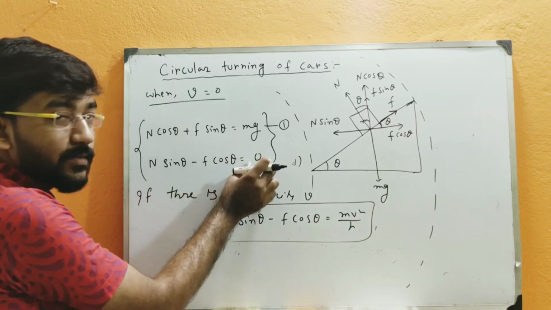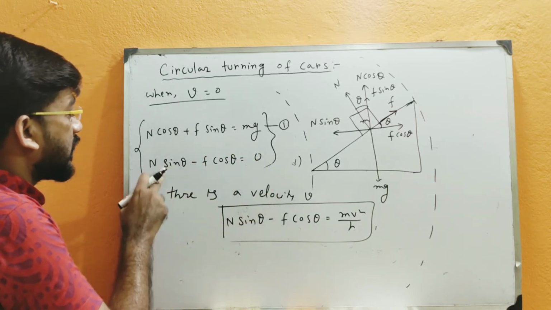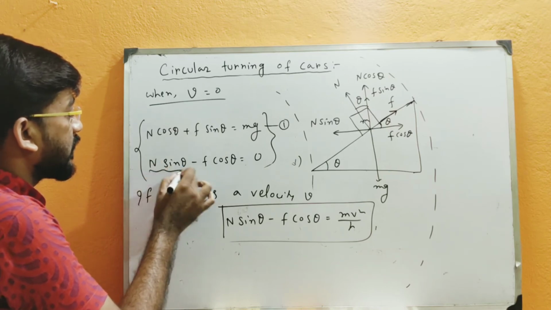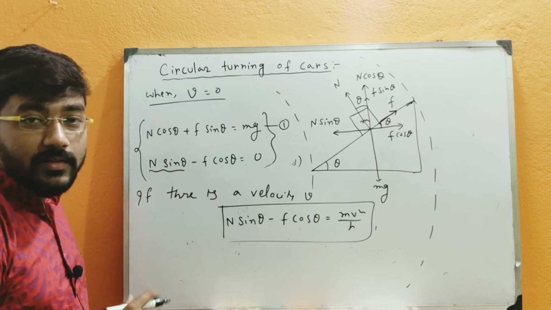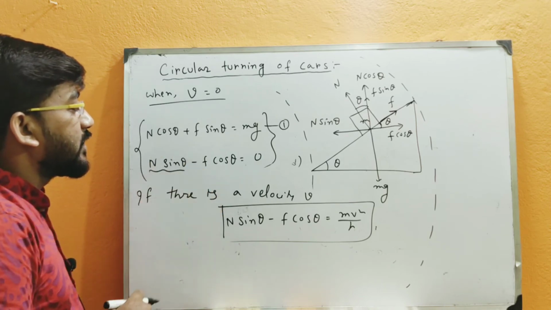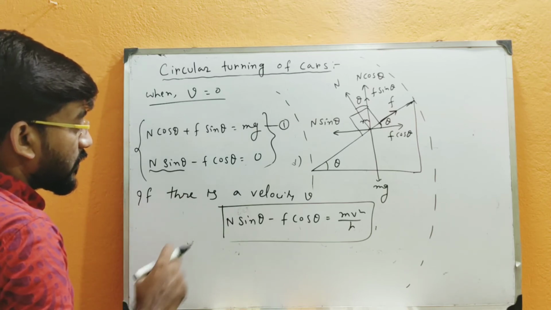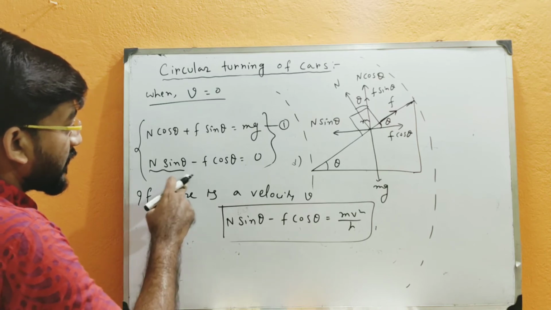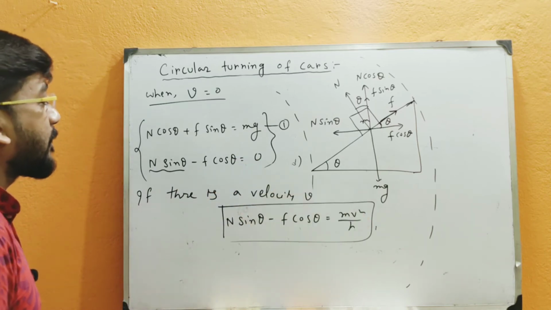Now if there is a resultant value, it can be possible if this N sin theta increases and F cos theta decreases. This is one possible way. Otherwise, what can happen such that the resultant will be equal to mv square by r.